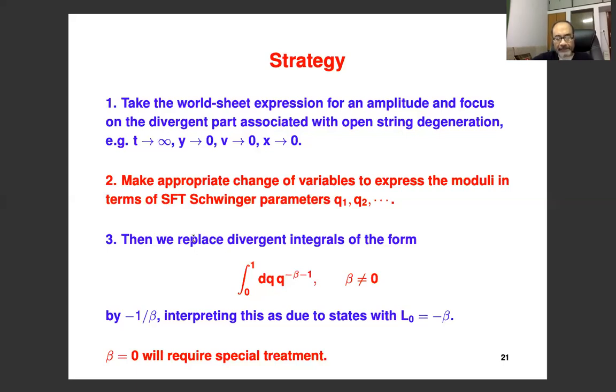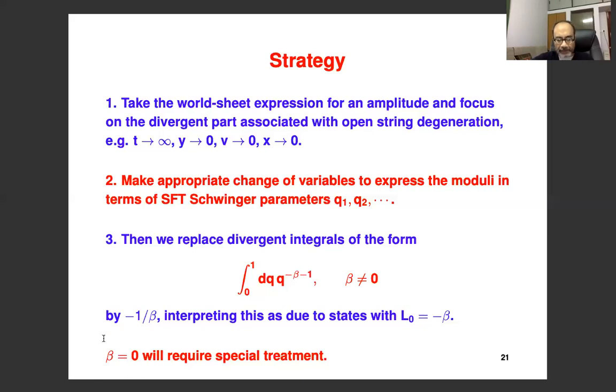And now the idea is that whenever you encounter a divergent integral, a power law integral of this kind, in terms of the variable q, we interpret this as coming from an integral of the form dq q to the L0 minus 1, with L0 eigenvalue minus beta. And you simply use the fact that string field theory gives this as 1 over L0. So you replace this by minus 1 over beta, because we want to interpret this as a state of L0 equal to minus beta. Using this procedure, we can deal with all the power law divergences, because all the power law divergences are of this kind, and we can simply make this replacement.